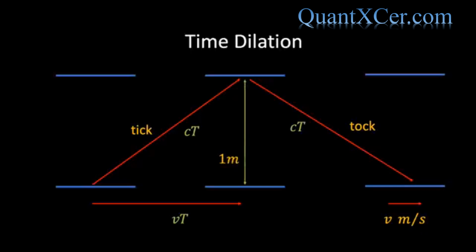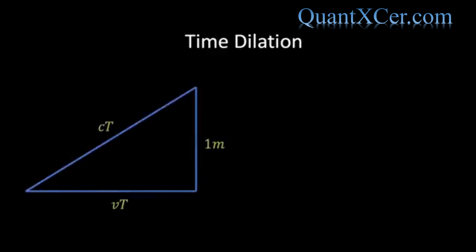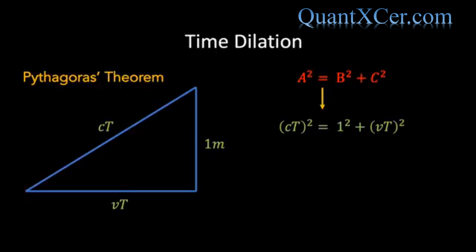And so we should be able to use Pythagoras' theorem to find a relationship between the three sides of this triangle. If we focus in on this right-angled triangle, then we can use Pythagoras' theorem, which states that the square of the hypotenuse of a right-angled triangle is equal to the sum of the squares of the other two sides. Applying this to our example, we see that cT squared is equal to 1 squared plus vT squared.